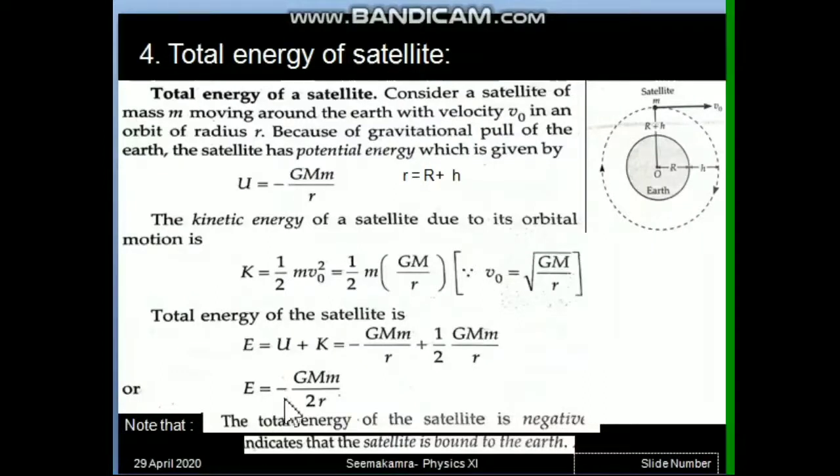The meaning of negative total energy is that this system is a bound system. That means when the satellite revolves around Earth with negative total energy, it will never leave Earth. It will always be bound with the Earth. That means it will continuously make circles around Earth. It will not go away from Earth's surface. Okay, so let us understand the meaning of a bound system, and what we have to do if we have to send the satellite away.